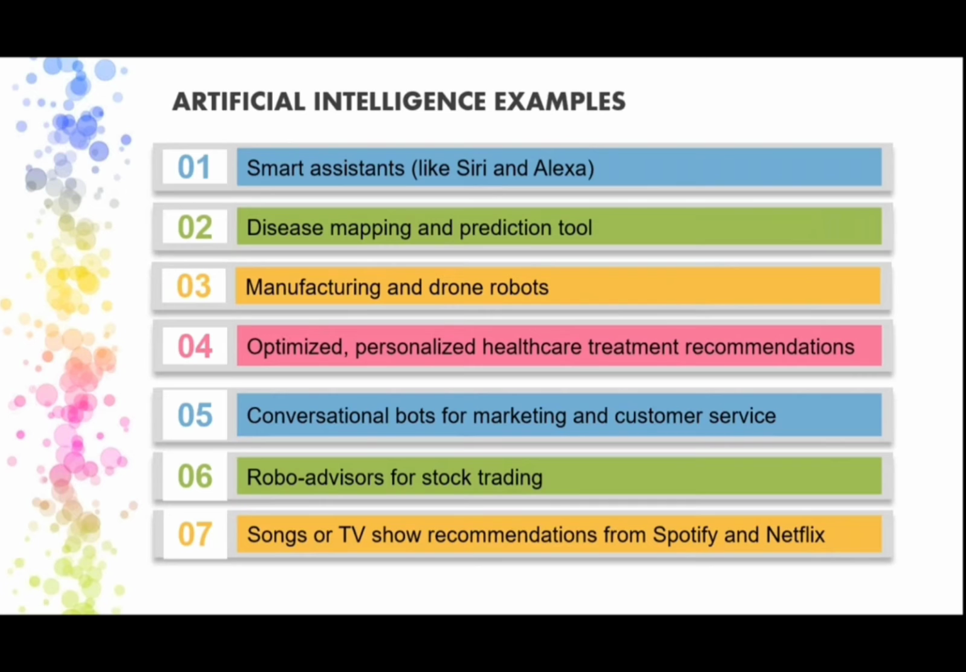And manufacturing and drone robots, you know very well of this. In all manufacturing companies it started early, but now it is much more improved using these robots and drones. And optimized and personalized healthcare treatment recommendations. When you have an Apple phone or Apple watch, a personalized healthcare assistant is simply there. Now your BP is like that, your heartbeat is like this, so please go for a walk, do something like that. This personalized healthcare assistant is provided here.